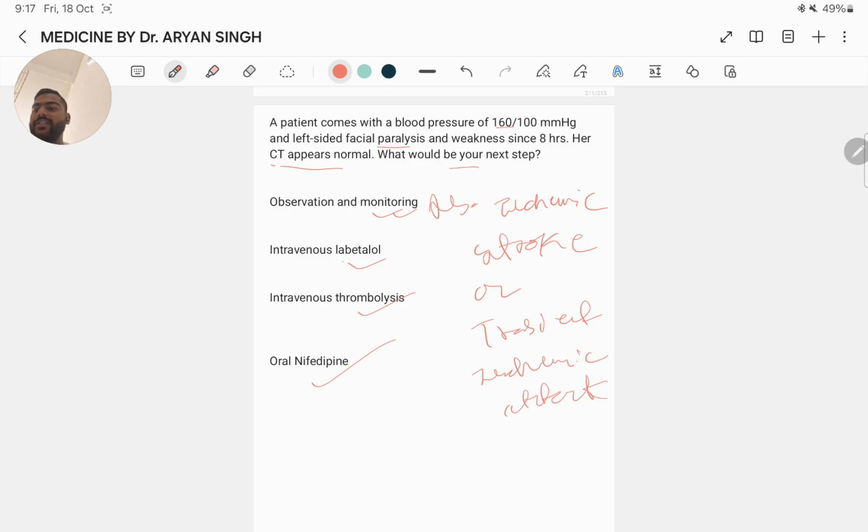This is a sudden onset hemiparesis with a normal CT scan. For the patient, observation and monitoring would be the best next course of action, and the neurological symptoms usually resolve within 24 hours. But if the symptoms persist more than 24 hours, it is evaluated as a stroke.